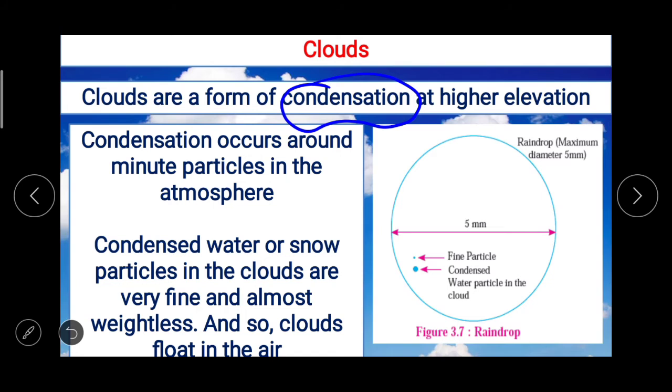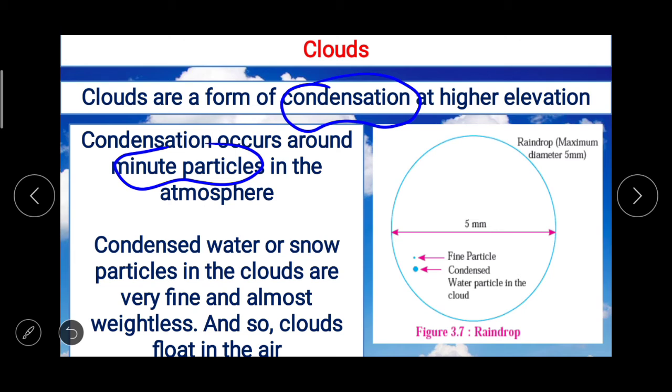Now about condensation we already discussed in the first part. The process of changing of water vapor in the air into water is called condensation. So clouds are a form of condensation at higher elevation. Condensation occurs around minute particles in the atmosphere,